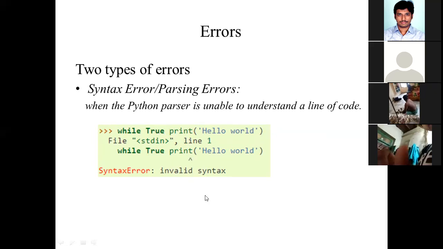The reason is the syntax of loops in Python. Each and every for loop or while loop will be terminated with a colon symbol. While True, after True, you should have the colon symbol, and only then use the print statement. That colon symbol is missing here, and that is the reason you are getting an error. These types of errors, which are incorrect according to the syntax, are called syntax errors. This is one example of a syntax error.